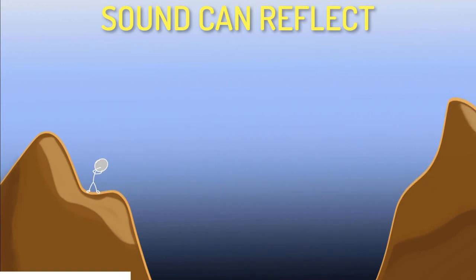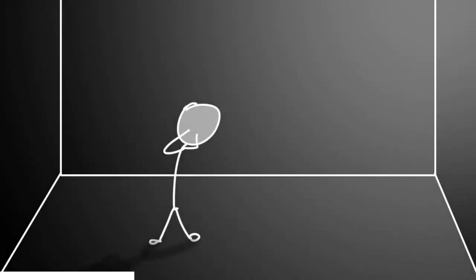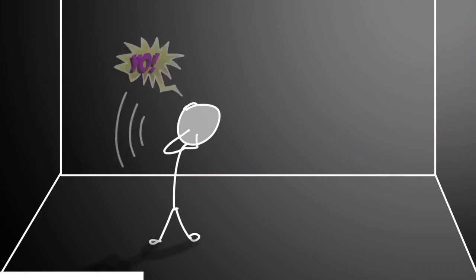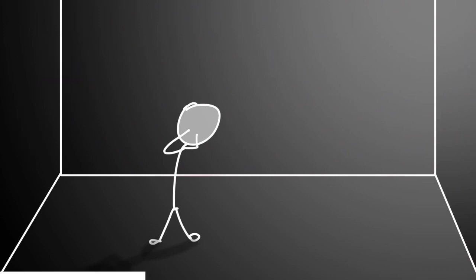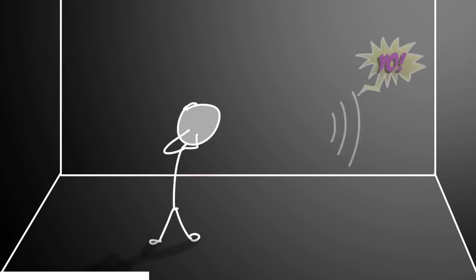But why doesn't the same thing happen when we're inside an empty room? Why can't the walls of the room reflect sound and make us hear echoes? Well, they do reflect sound, but they are much closer to us compared to the mountains. And as a result, we hear the reflected sound much quicker.